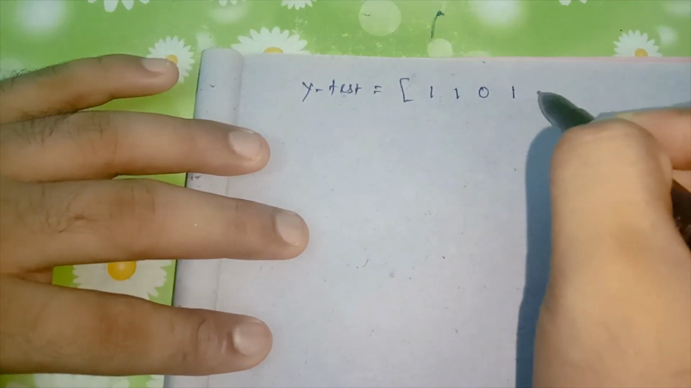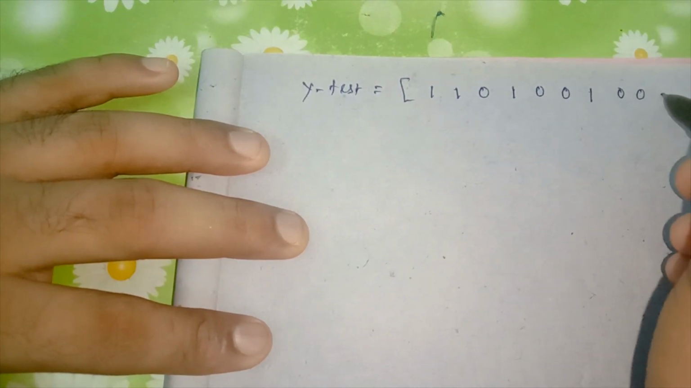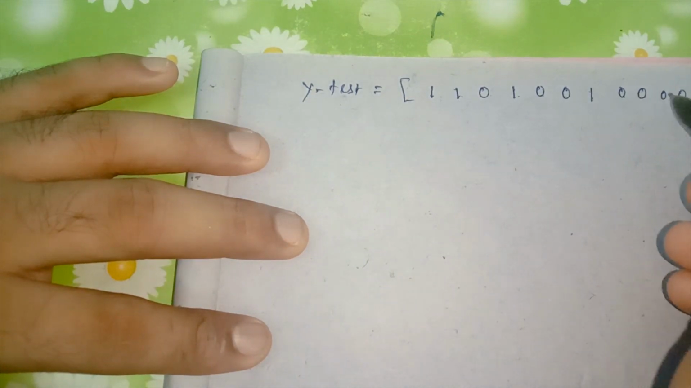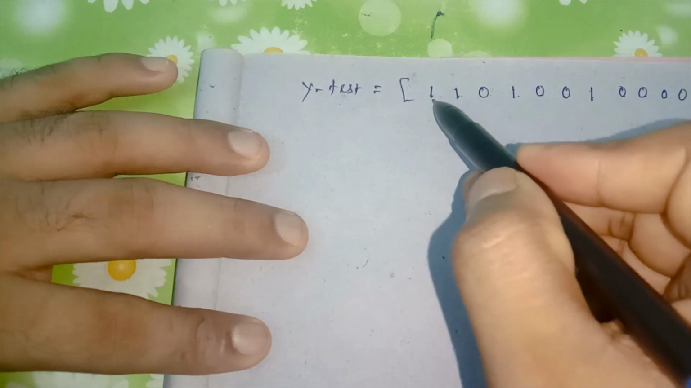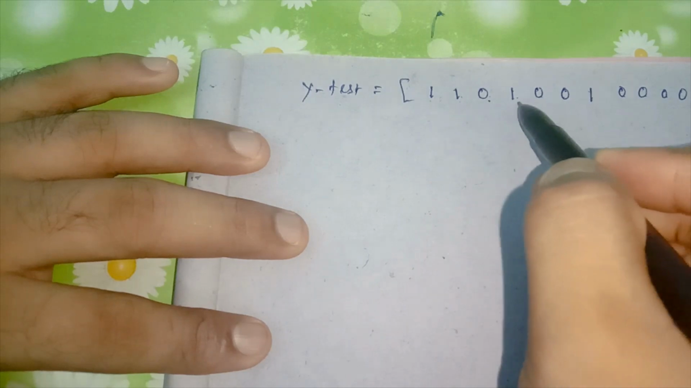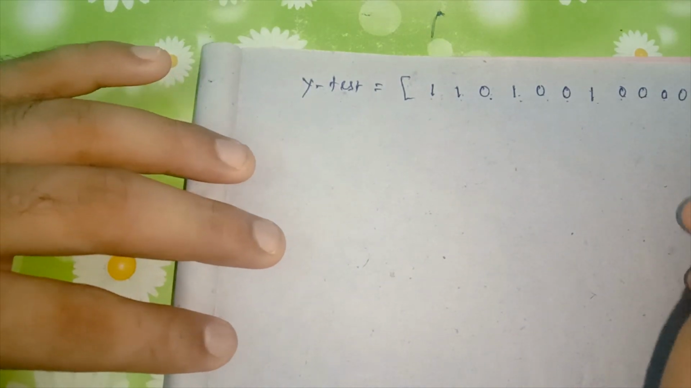Just consider the real actual class labels. I am taking 1, 2, 3, 4, 5, 6, 7, 8, 9, 10. So 10 pieces of information I want to take, 1, 2, 3, 4, 5, 6, 7, 8, 9, 10. So 10 pieces of information I want to use here.